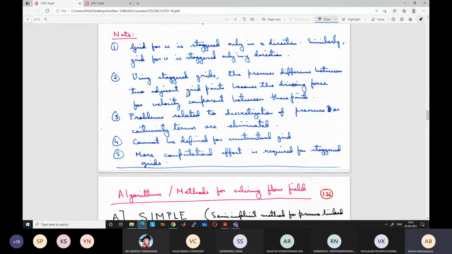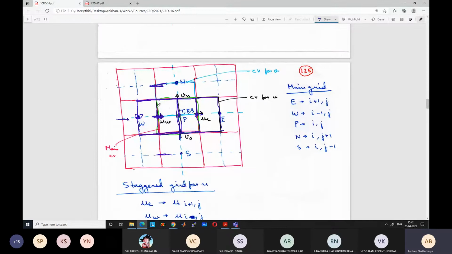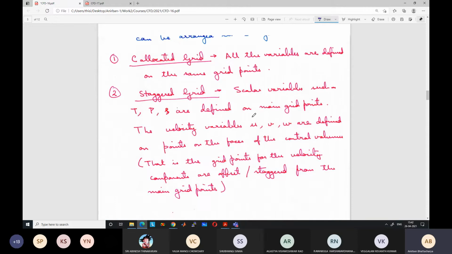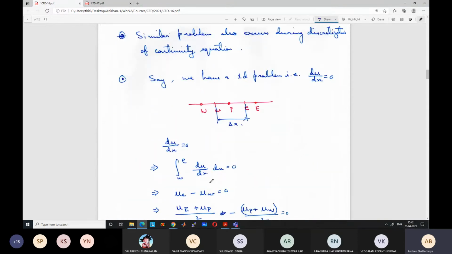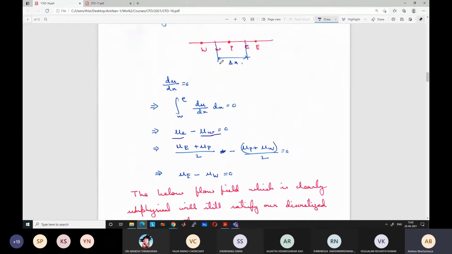So that problem will not arise, and later we will see that the continuity equation problem also will not be there, because when we discretize the continuity equation, we will discretize over the main control volume, because we want to solve for pressure, and pressure is stored in the main control volume. In that case, the velocity components are already present at the face. So for the term du dx, what was causing the problem was that we had to take the value at the face, ue minus uw, right?